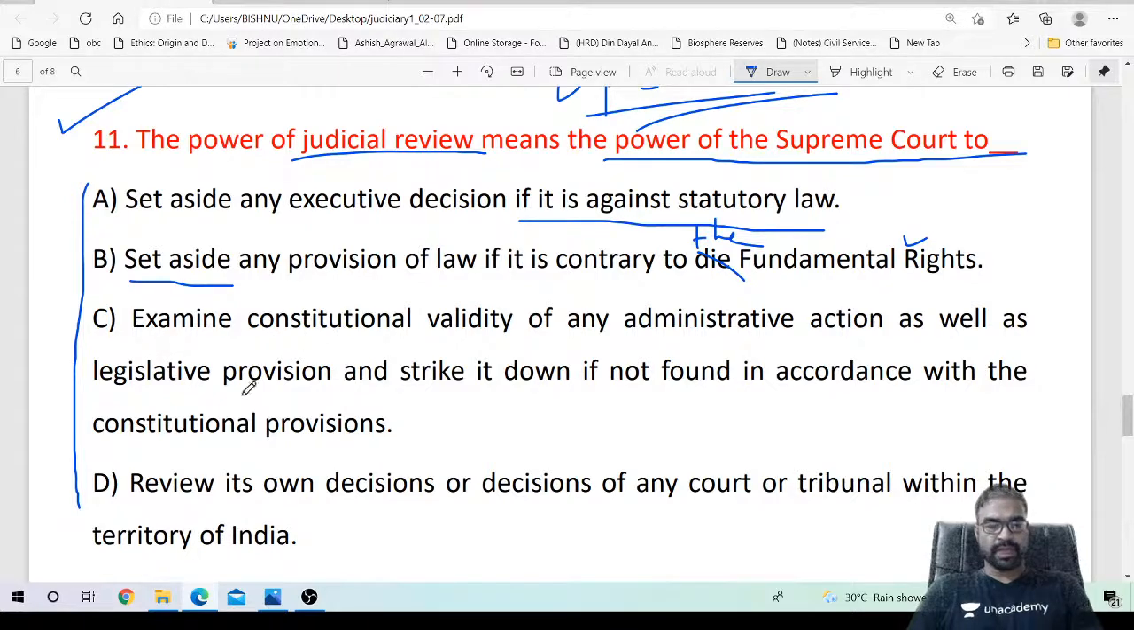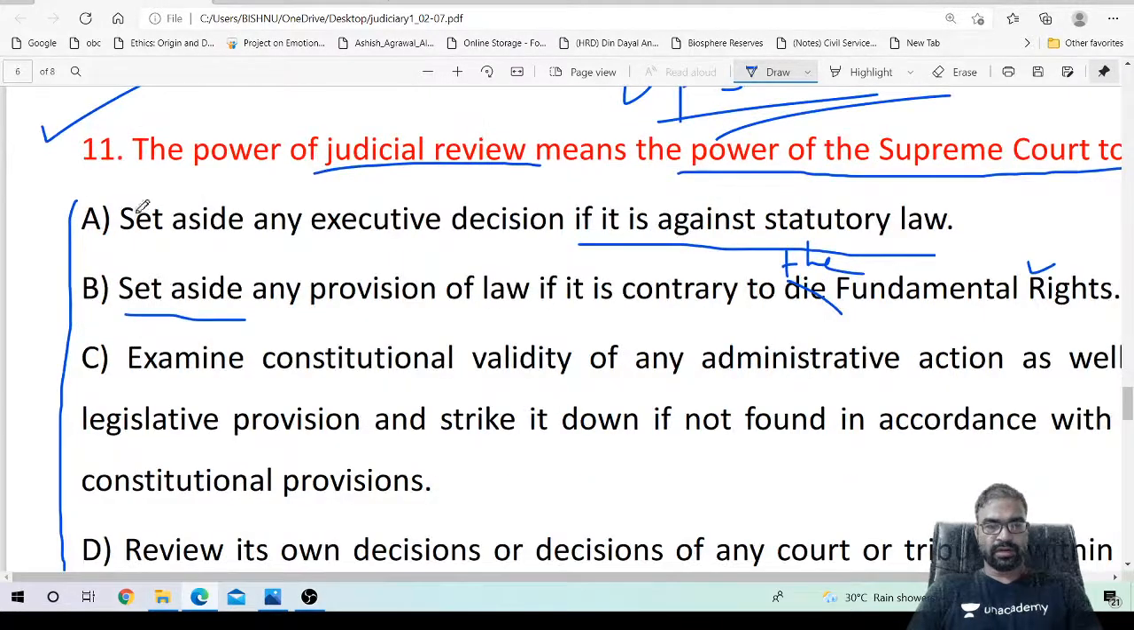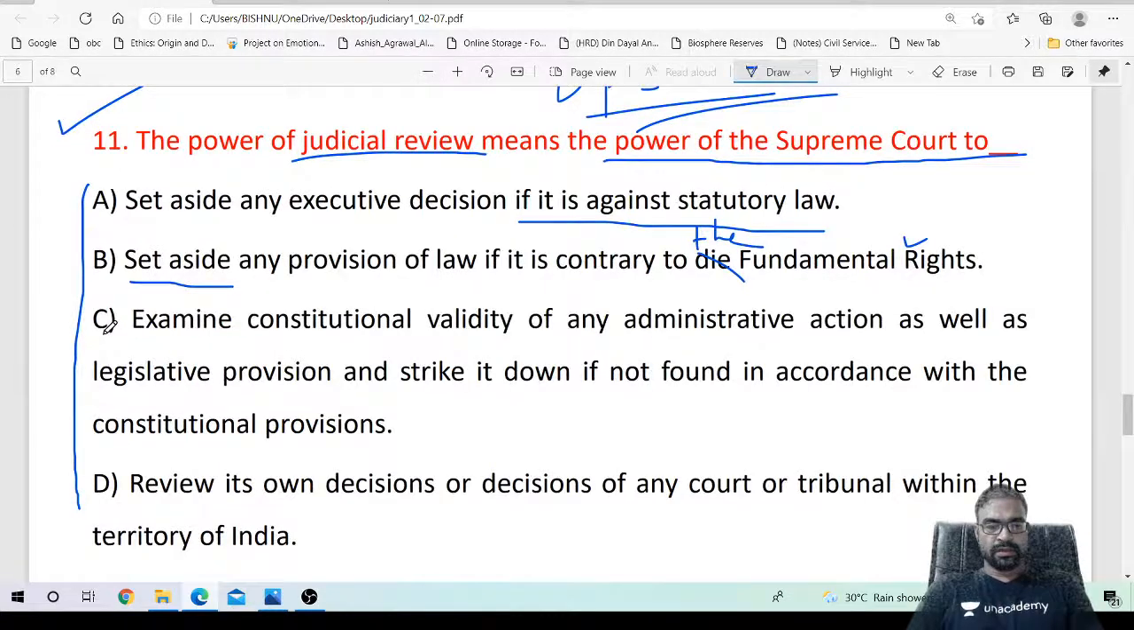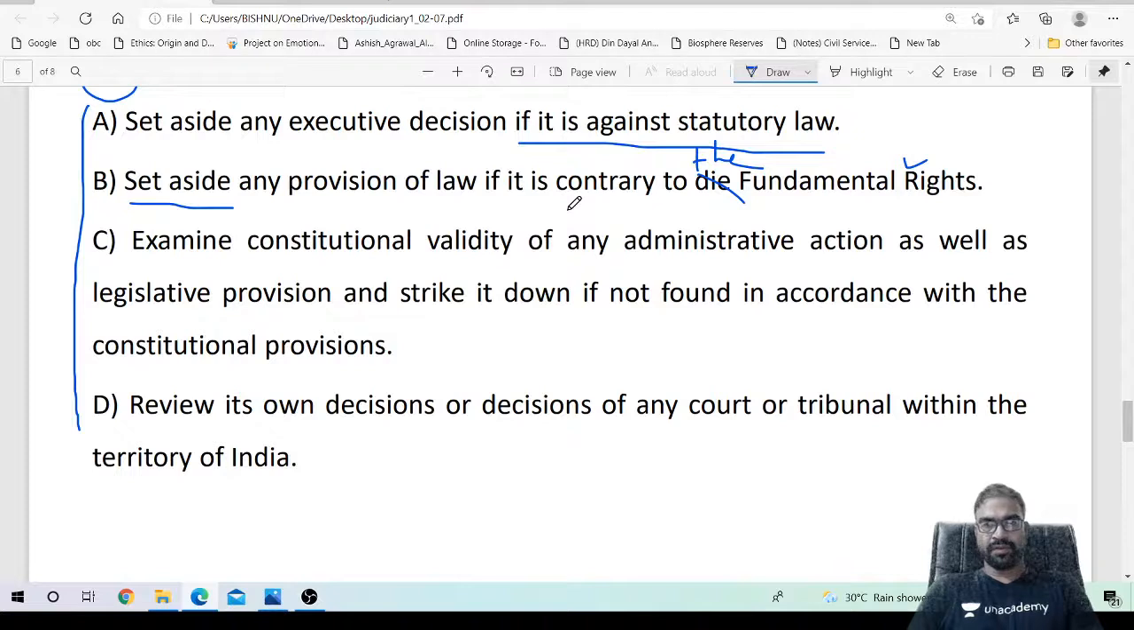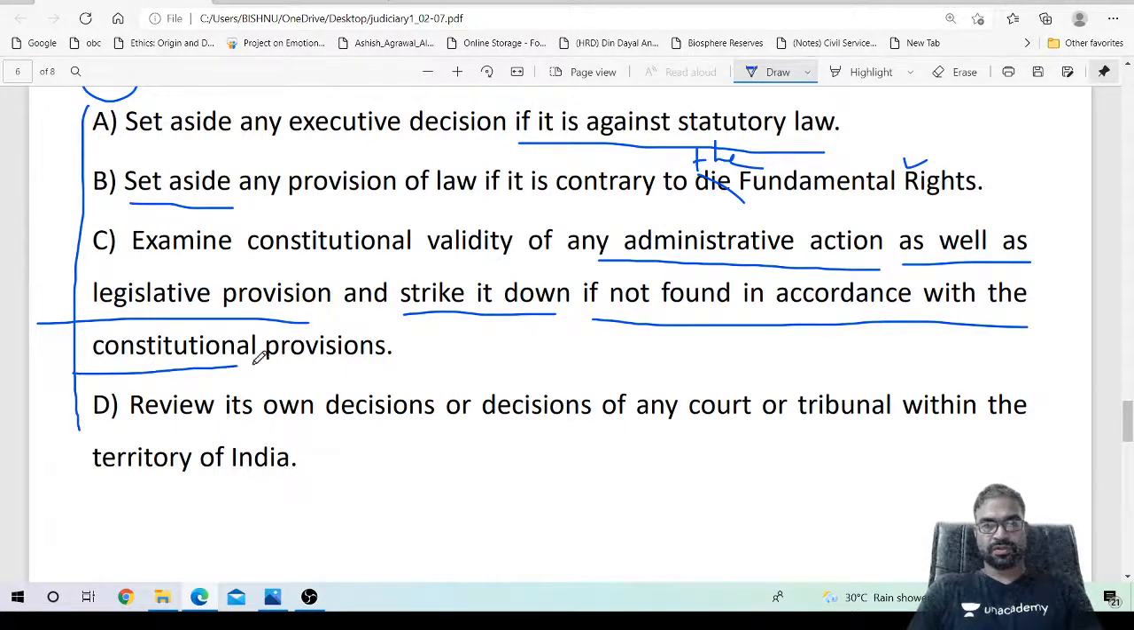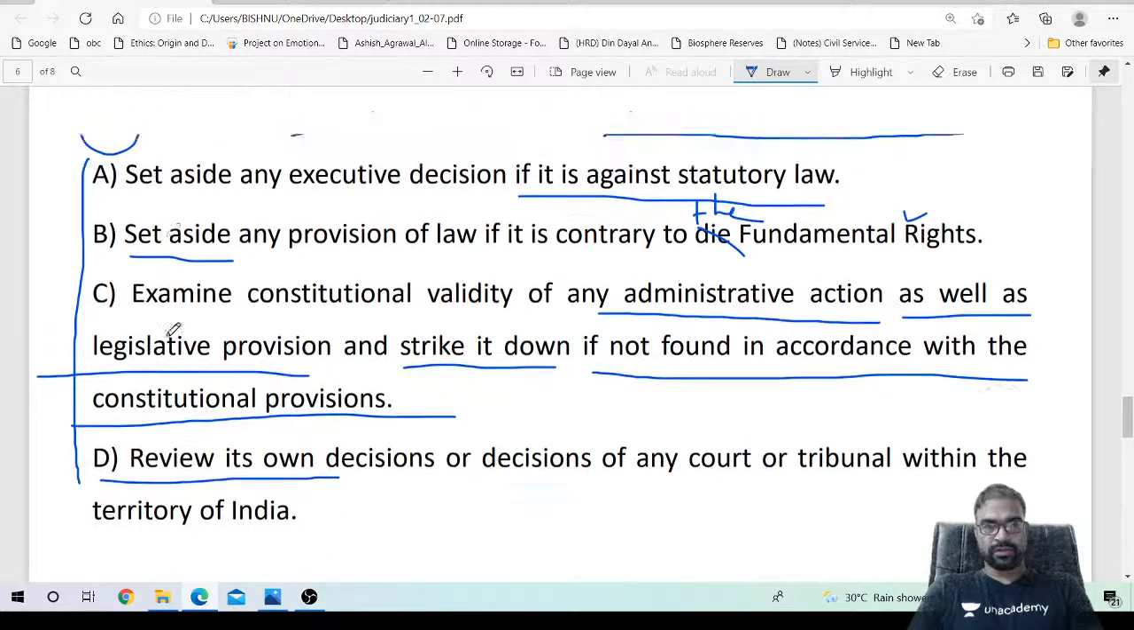Examine constitutional validity of any administrative action as well as legislative provision and strike it down if not found in accordance with the constitutional provisions. Are you able to see these things? Answer this question. Question number 11. Review its own decisions. Okay, answer this question.